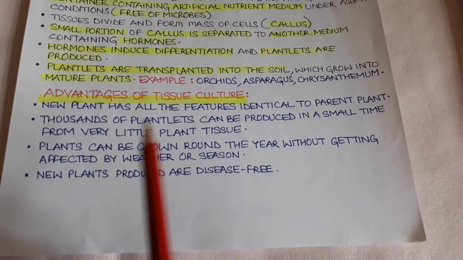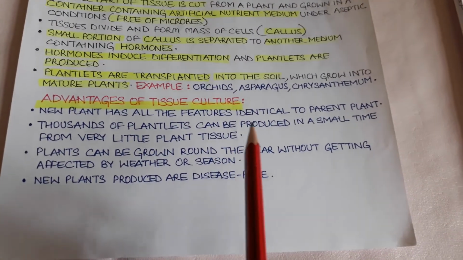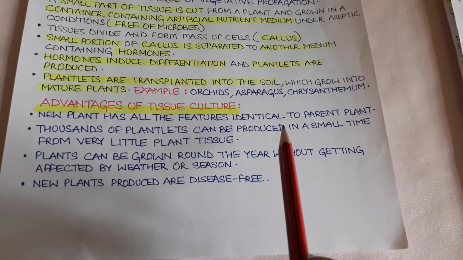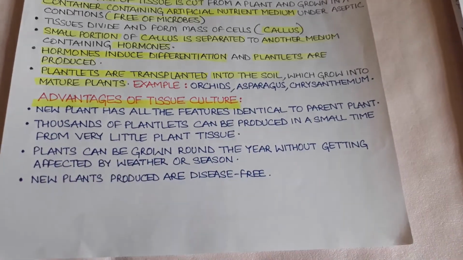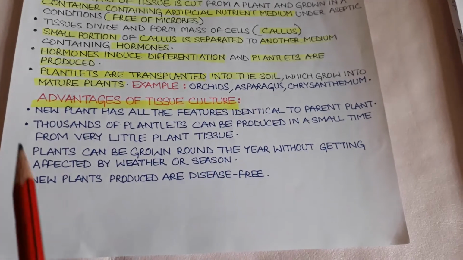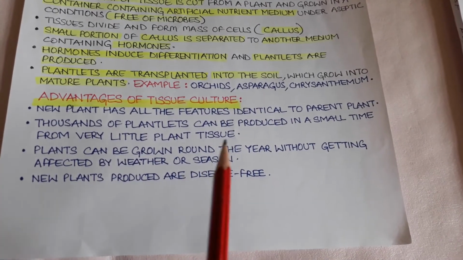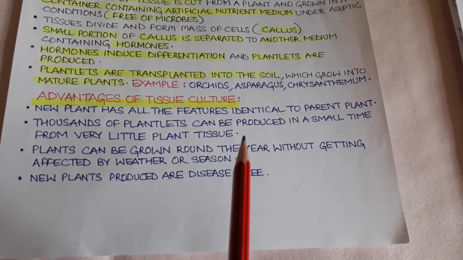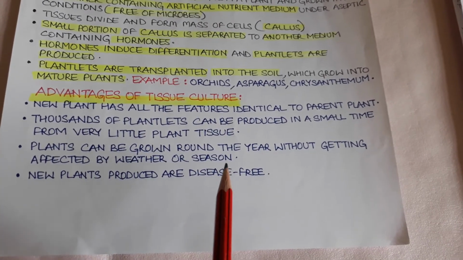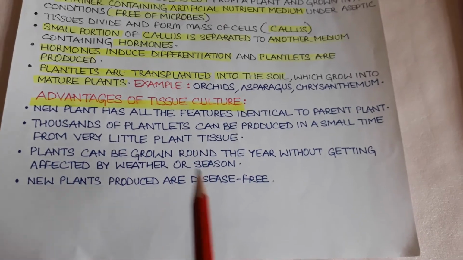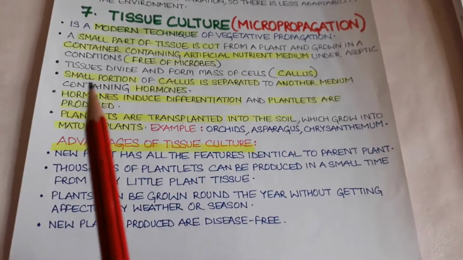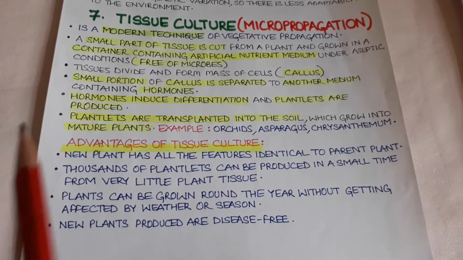Now, tissue culture has the following advantages. Number one, the new plant has all the features identical to the parent plant because we have taken the tissues of the plant whose more copies are required by us. Number two, thousands of plantlets can be produced in a small time from very little plant tissue, because these plantlets are grown in the laboratory. Number three, plants can be grown round the year without getting affected by weather or season, again because they are grown in controlled conditions. And the plants produced are disease free as they are grown under aseptic conditions free of microbes.